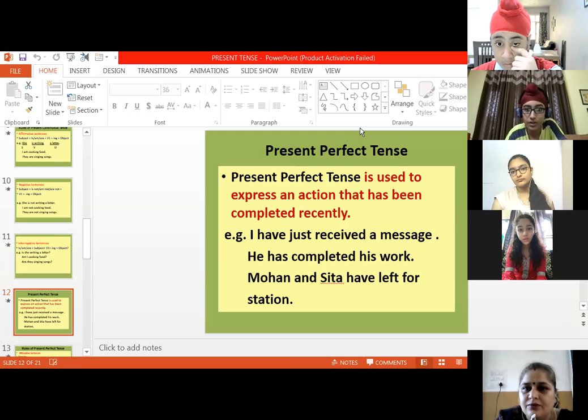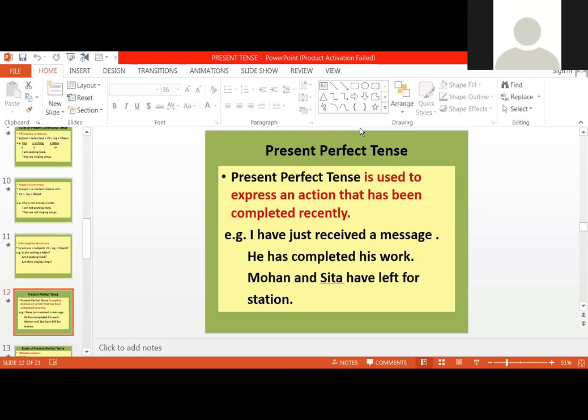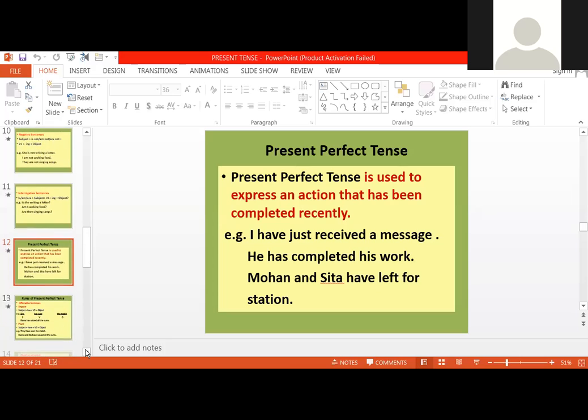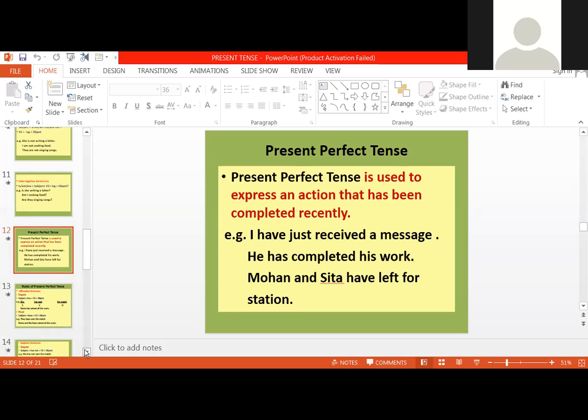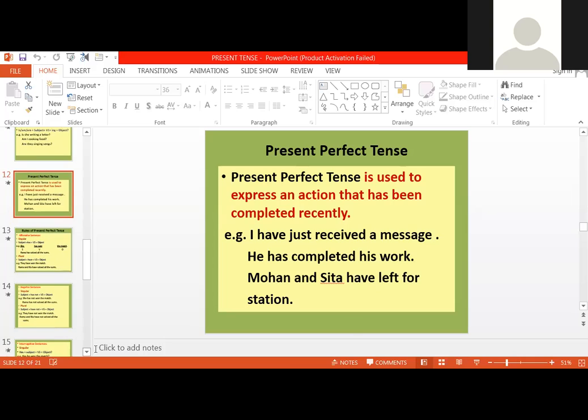And next we can check, he has completed his work, which is used to express an action which tells that he has completed his work recently. And the third one is Mohan and Sita have left for the station. It also tells that the action has been expressed and completed recently.